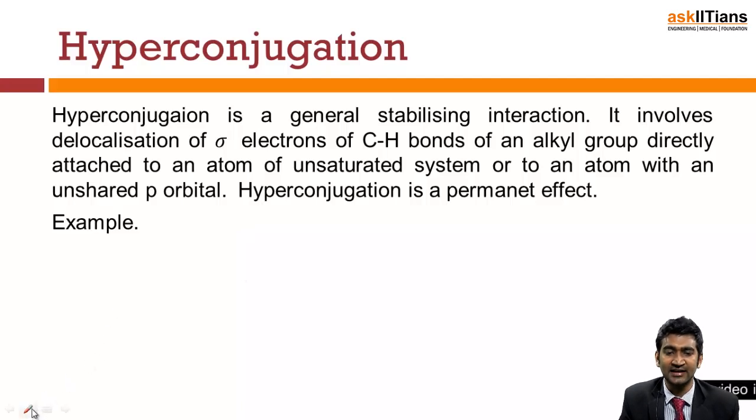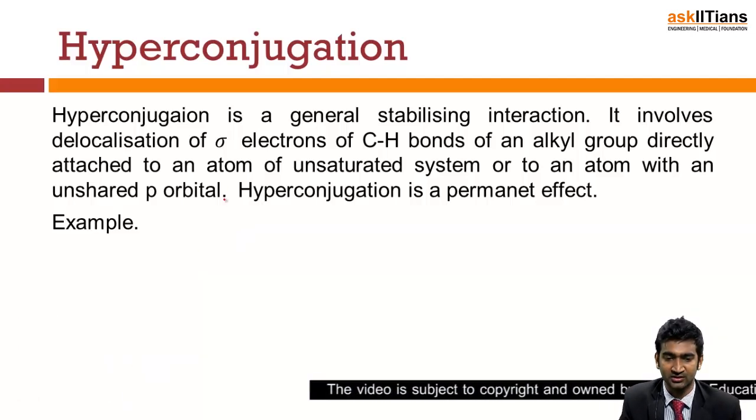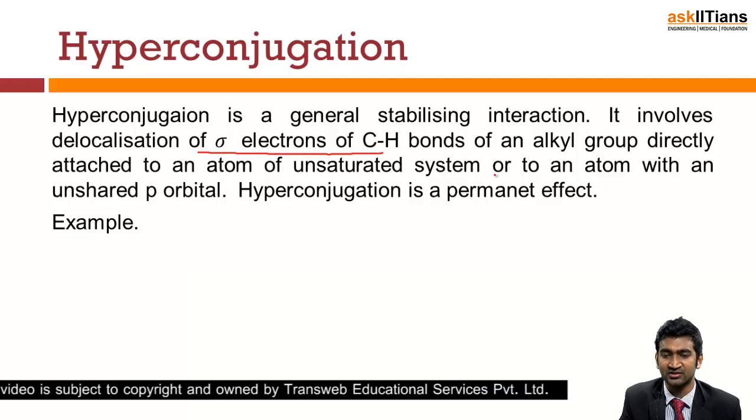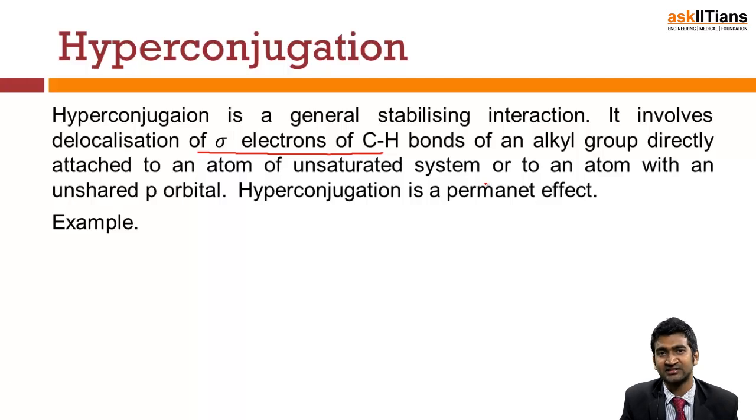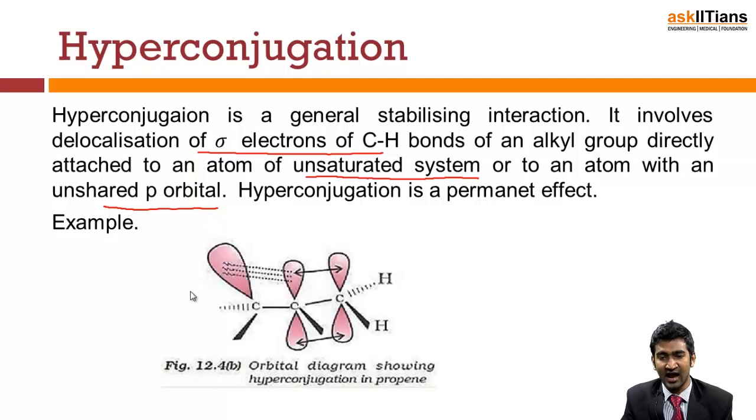Now, it involves the delocalization of the sigma bonds of the CH bond of any alkyl group, whether it will be CH3, C2H5, C3H7, any alkyl group which is directly attached to an atom of an unsaturated system. Unsaturation means what? It will be either a double bond or a triple bond, or an atom with an unshared p orbital, meaning having a vacant p orbital. If I have the delocalization of sigma bonds to it, then I say that this effect is a hyperconjugation effect, and this is a permanent effect.